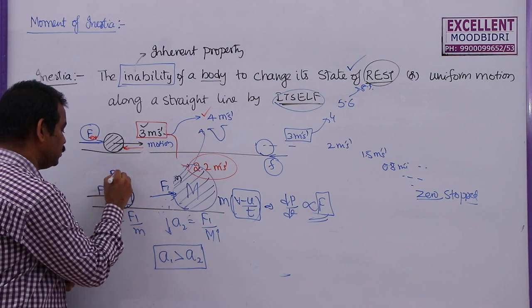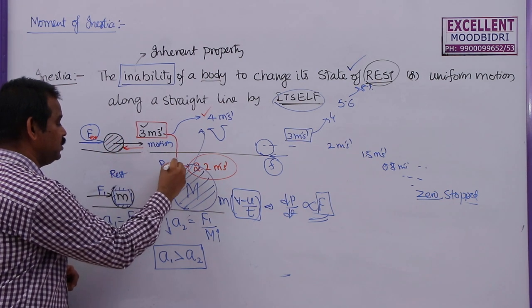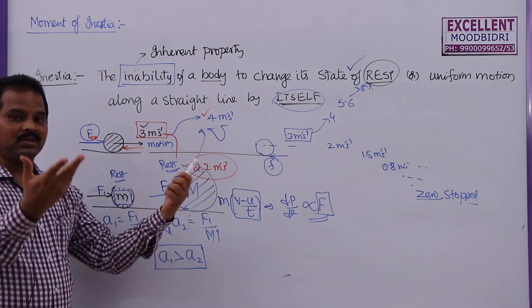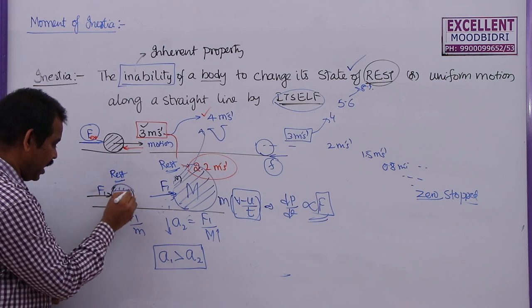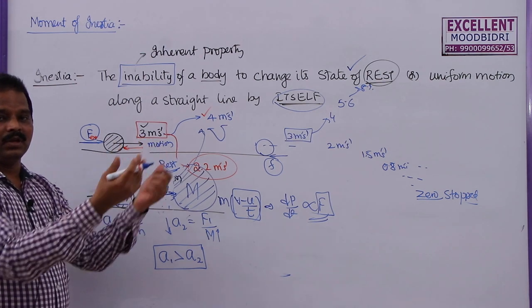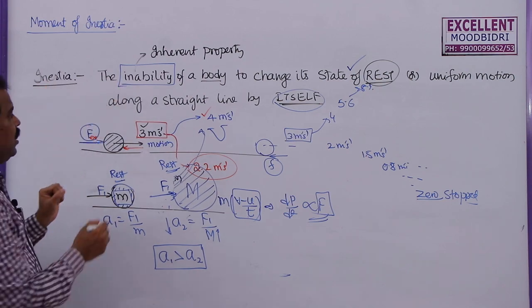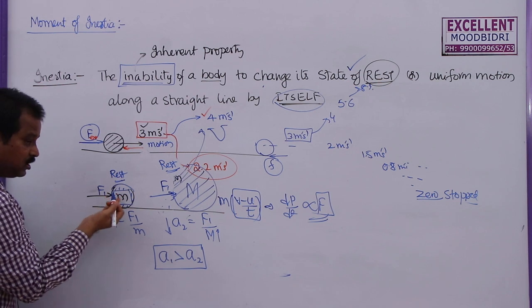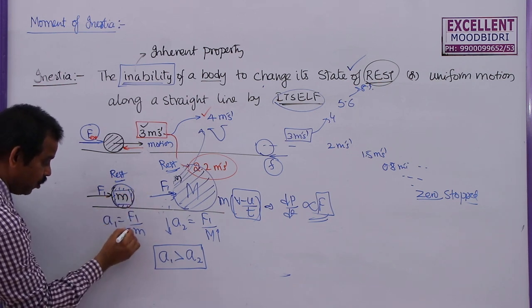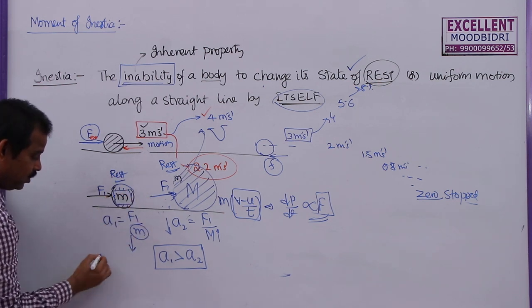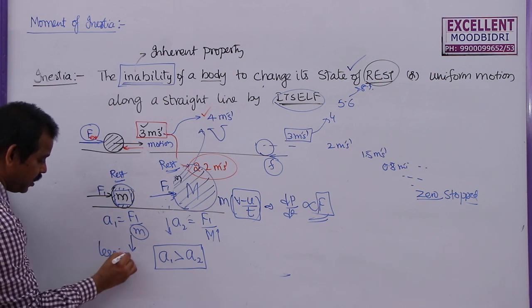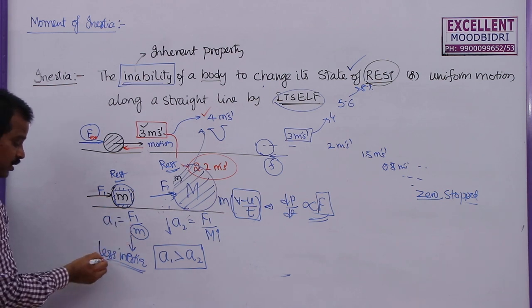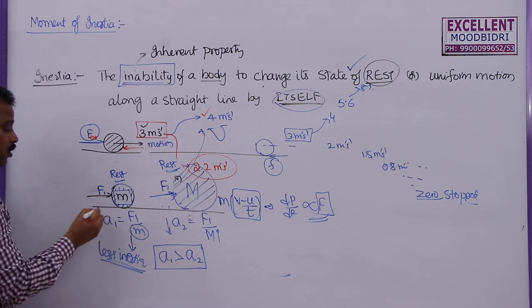Previously both were at rest. Which body is going to get more acceleration? We know that the body having less mass will get more acceleration. So what is inertia? Inertia is inability to change its state. But here it is changing its state very easily. So the body having less mass will have less inertia. Why? Because it is getting more acceleration.